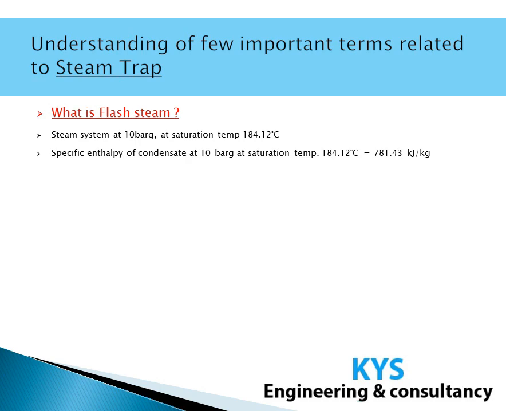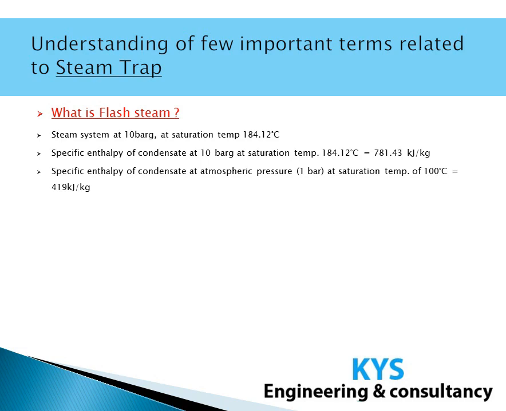But the same condensate when discharged to the atmosphere will contain 419 kilojoule per kg. So we clearly see here that there is extra heat content with the high pressure condensate.